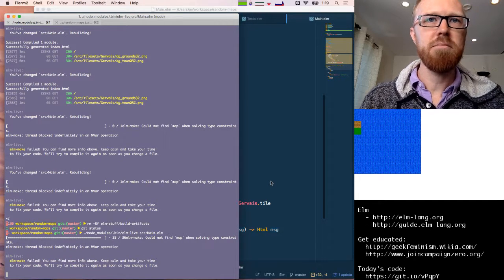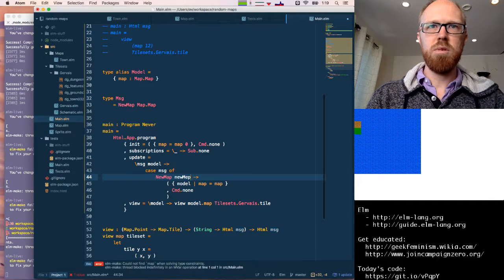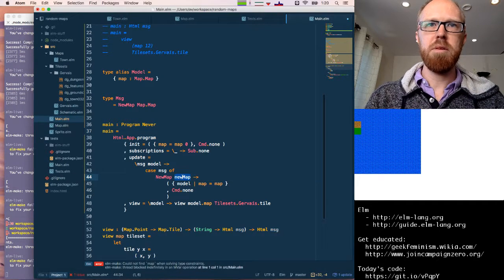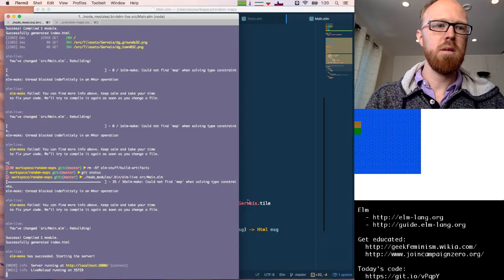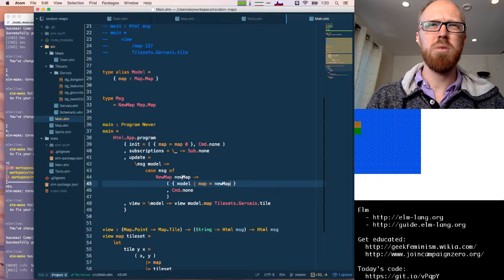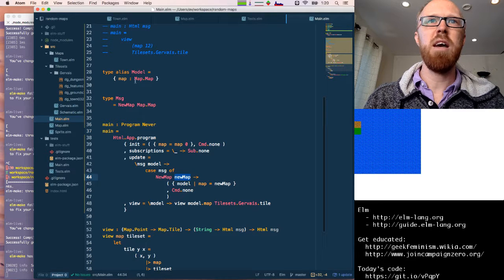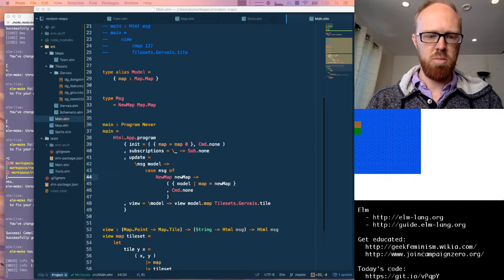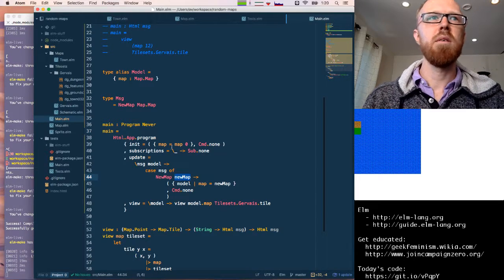Nope. Okay. Some weird error. Maybe because we're overloading the word map in different places. Okay, that worked. So there was something weird about destructuring a parameter called map when we already have another thing called map in scope.